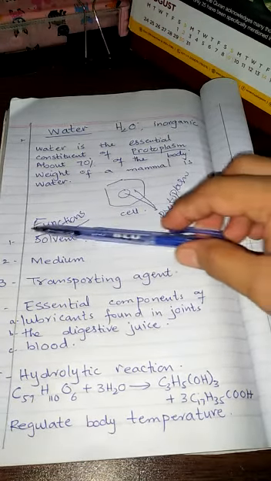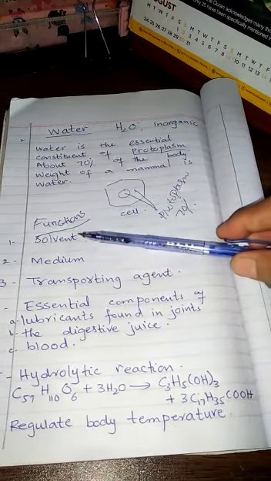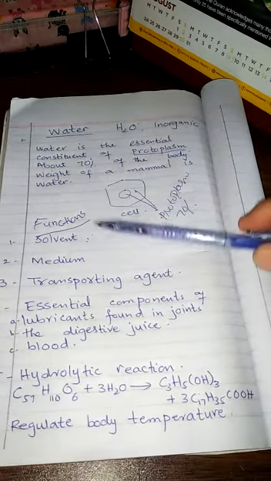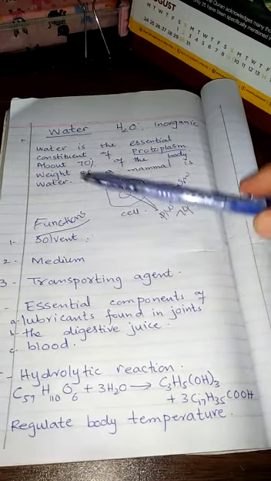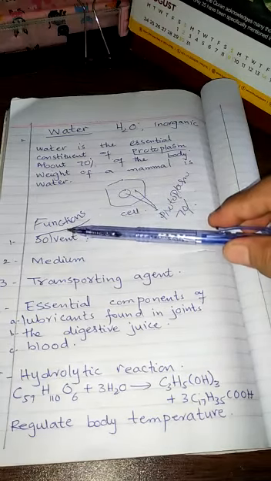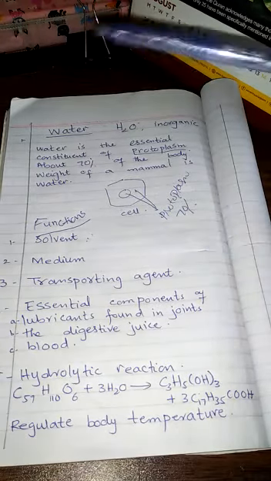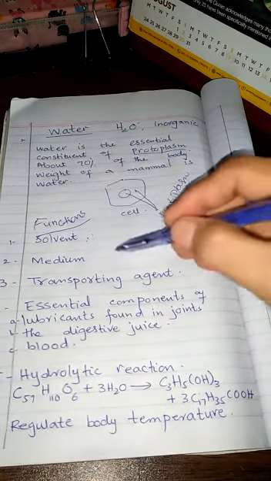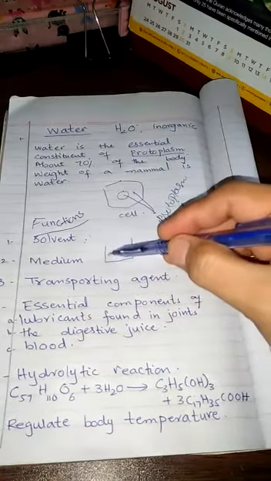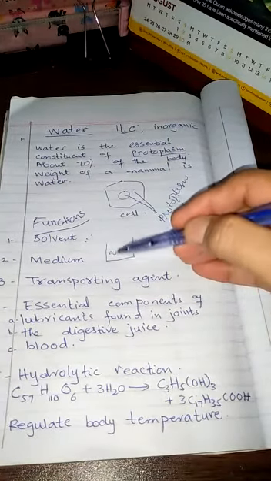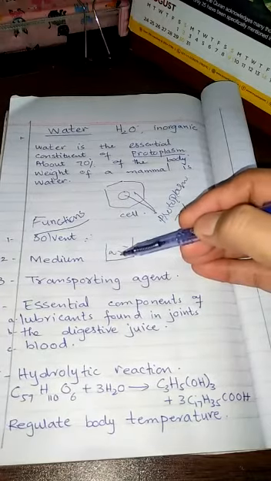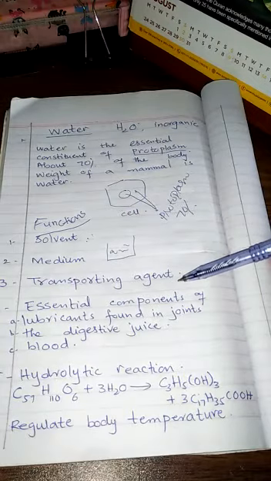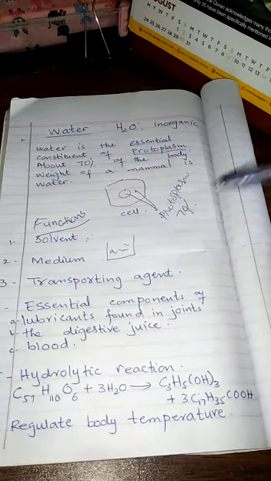First, water is a universal solvent. So many of the chemical reactions, it can dissolve salts. If we take salts or any other substance, water can easily dissolve all these substances for various chemical reactions, and it provides a medium, right? Water provides a medium in which various chemical reactions can occur, and it is a transporting agent for various processes.